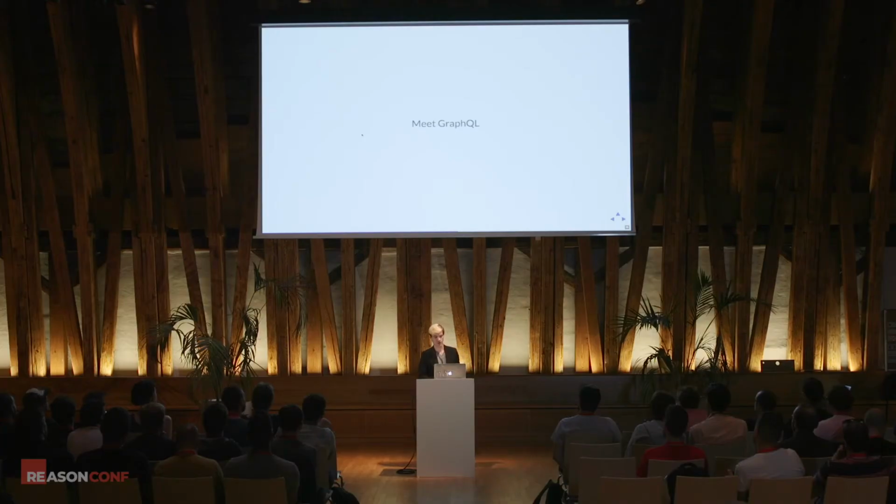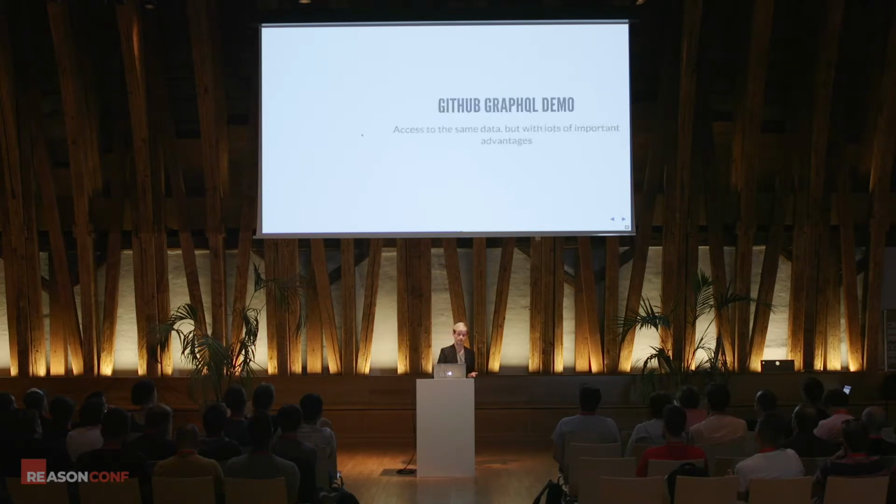We want to make sure that it's all safe as well. We want to make sure that we have a guaranteed contract. Whenever I'm interacting with your service and you promise me that you have this field here and that it's not nullable, I want to be able to rely on that. And we want to do all of that in a way that is automated. And that's really important so that we can build those kind of tools like ATDgen that generate all of the clients and do cool things for us, things like rebind even. So in a way, I would say all four of those things end up describing GraphQL.